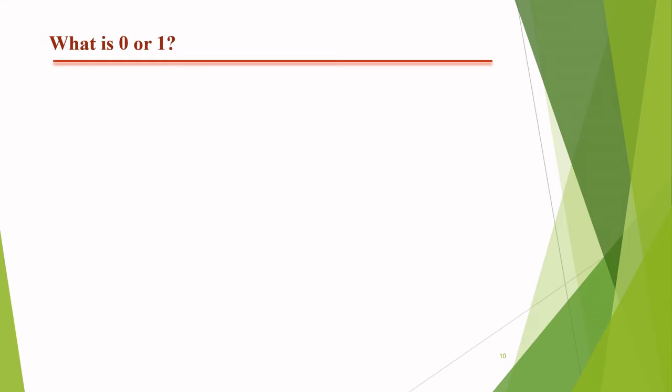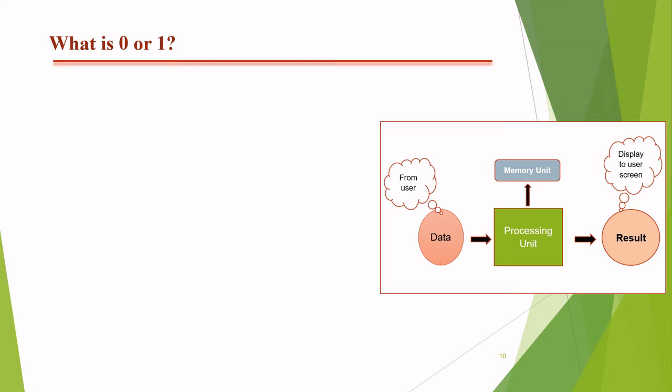We give instructions in our language or any other language, like high level language, low level language and so on. But how exactly can the computer understand what the user wants? So here we need some kind of converter which takes the data from the user and converts it into the form of 0 and 1, so that the computer device can understand exactly whatever the user wants to perform.